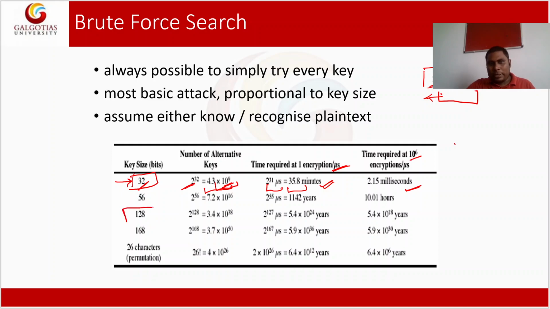Similarly, if a person takes a key of 128 bits, then applying brute force search requires approximately 5.4 into 10 to the power 18 years to find the actual solution, when your system uses a processor that processes 10 to the power 6 encryptions per microsecond.